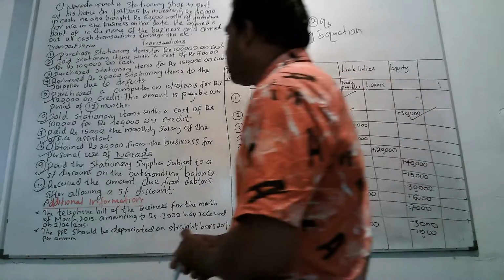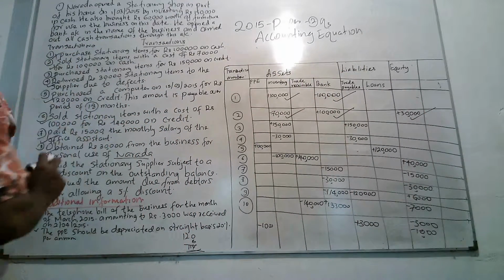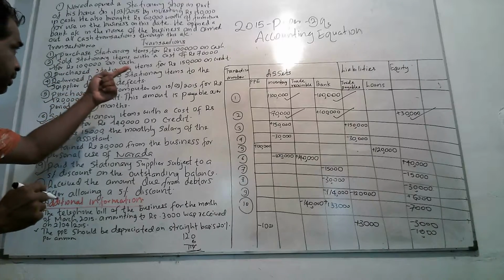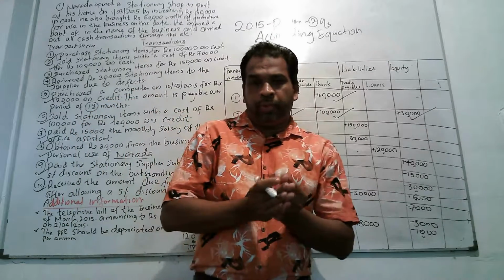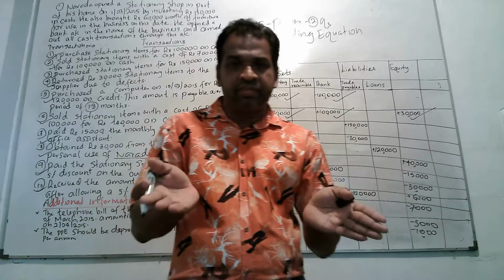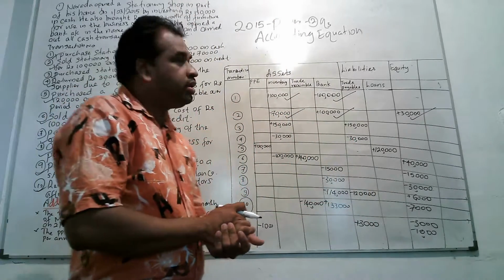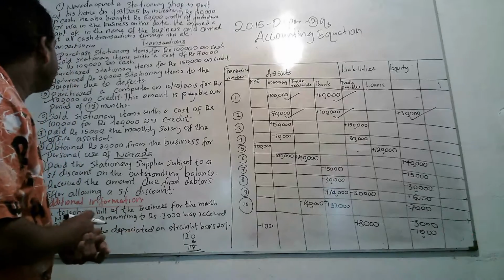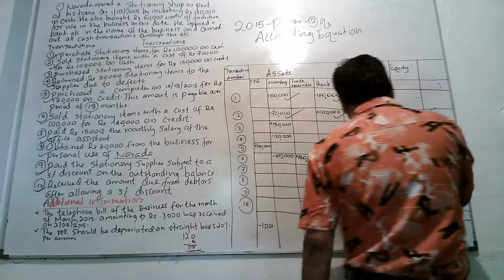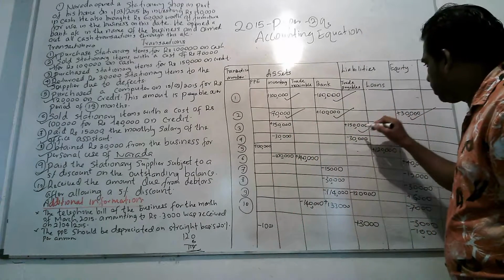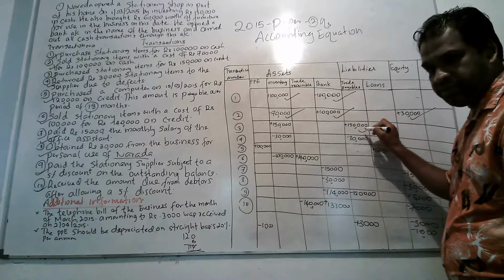Fine. We come to the third transaction. Purchased stationery items for 150,000 on credit. Here, on credit means purchases. On credit means the business doesn't pay money at the time of purchasing. Therefore, you will create another liability called trade payables. The amount purchased is 150,000. Because of that, you will create another liability, trade payables 150,000. Therefore, trade payable value will increase by another 150,000.